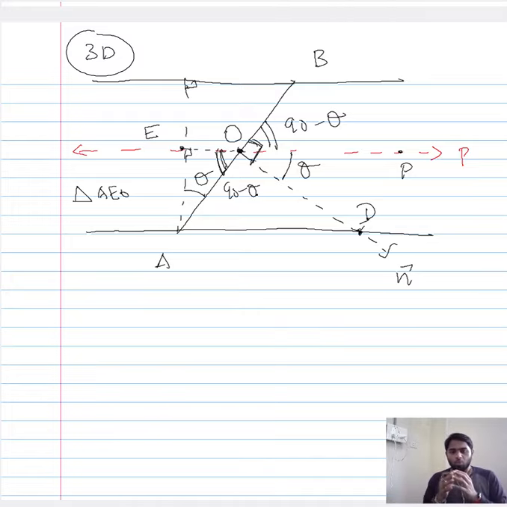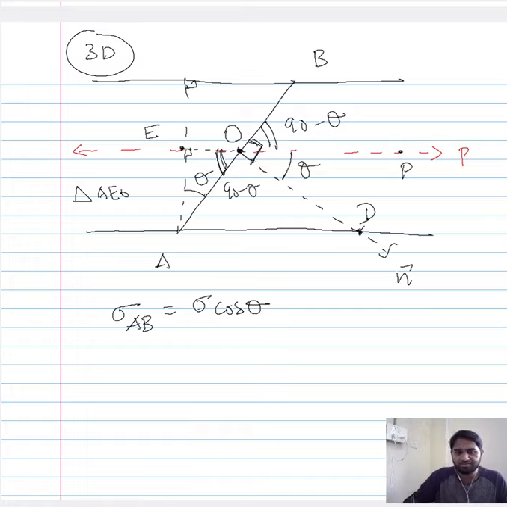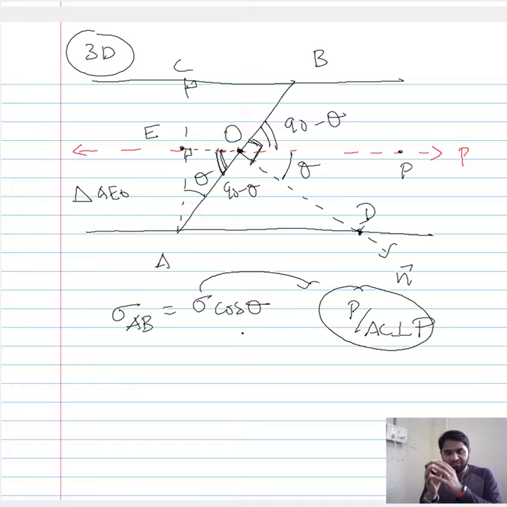Now we have seen that the stress acting with respect to AB, you can express this in terms of the overall stress and the angle of inclination. So this we saw in the two-dimensional case. Now this stress here is the overall stress, that is P by A, and this A is nothing but this AC here, which is perpendicular to the direction of the load. So this is what this stress is. So what we have just done is, we have expressed the stress that is acting on AB with respect to the overall tensile stress. That is exactly what we have done.